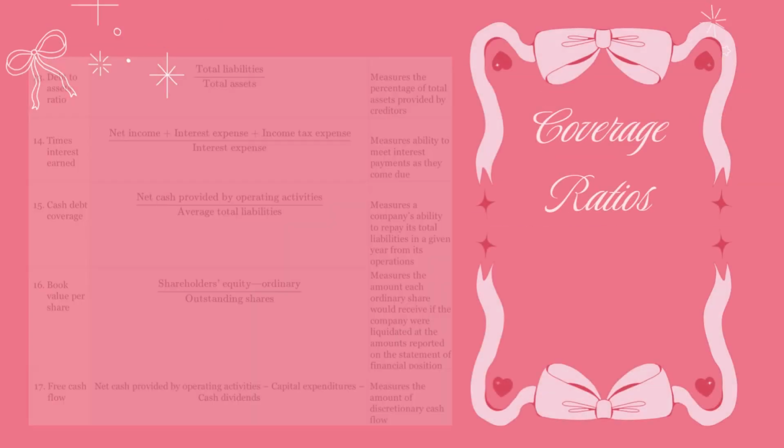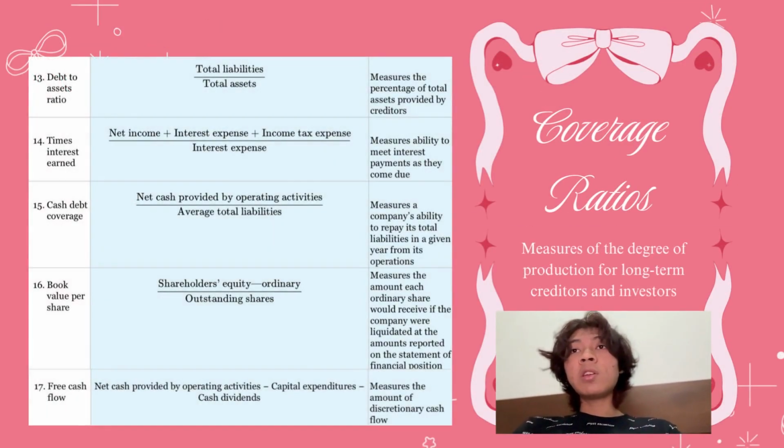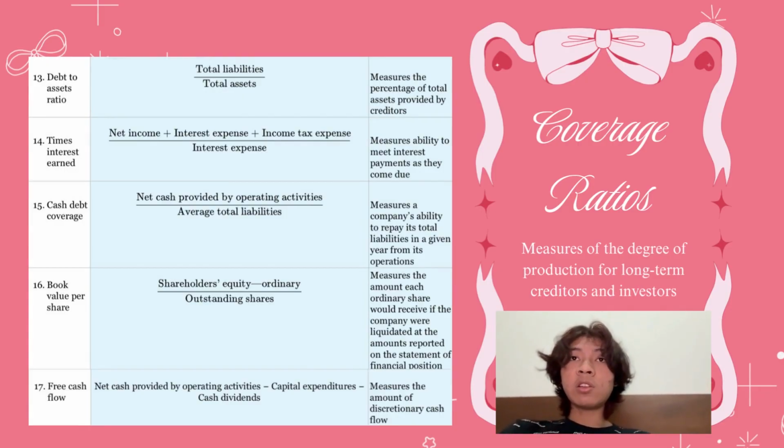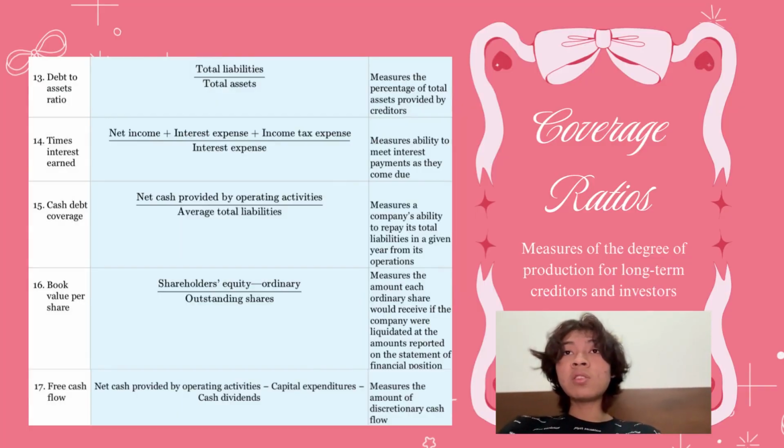Last one, we have coverage ratios, two measures of the degree of production for long-term creditors and investors. We have debt to asset ratio. The formula is total liabilities divided by total assets, two measures the percentage of total assets provided by creditors. And then we have times interest earned, which is earned by net income plus interest expense plus income tax expense divided by interest expense. There is two measures ability to meet interest payments as they come due. Then we have cash debt coverage. That is earned by net cash provided by operating activities divided by average total liabilities.